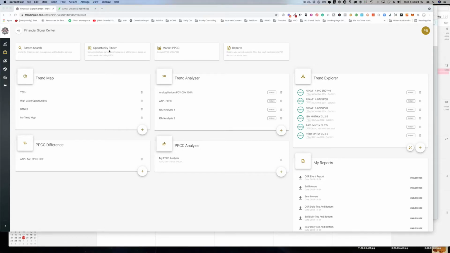Or if you're starting out not really knowing and you want some guidance, you can come into the opportunity finder and say, show me what is very interesting right now with volatility or with last value of a stock or a change, anything like that. So we're going to start today with the opportunity finder, and I'm just going to show you an example.